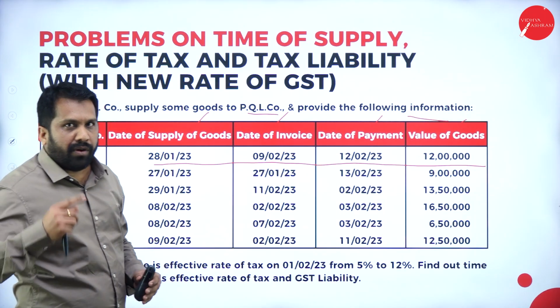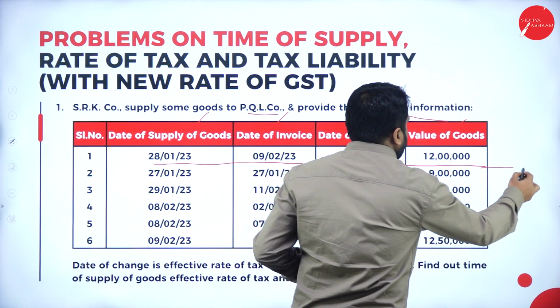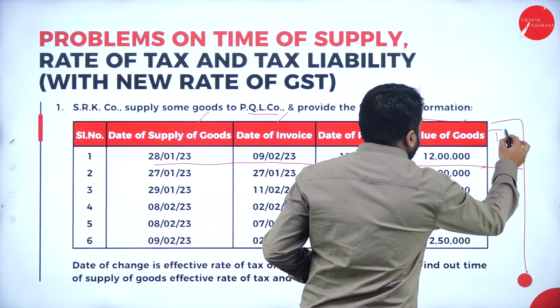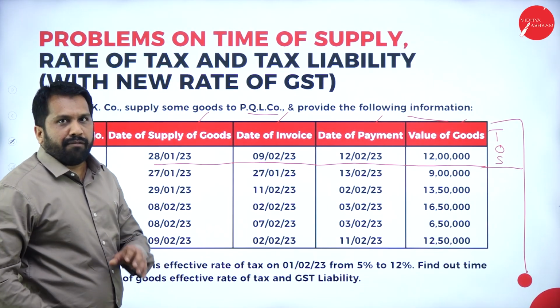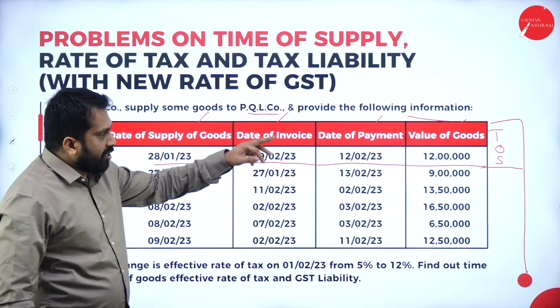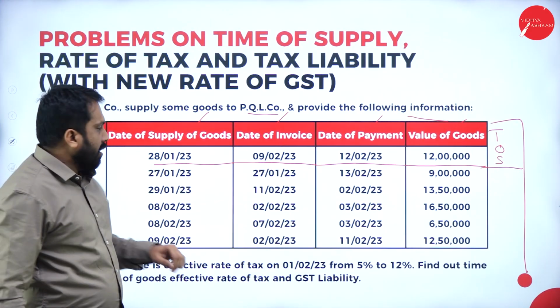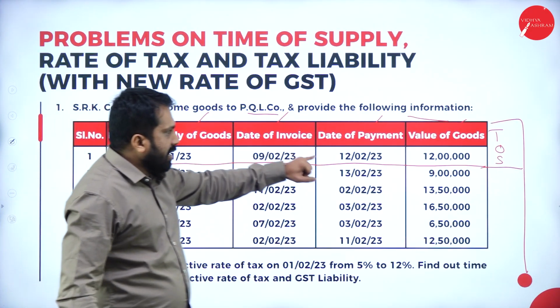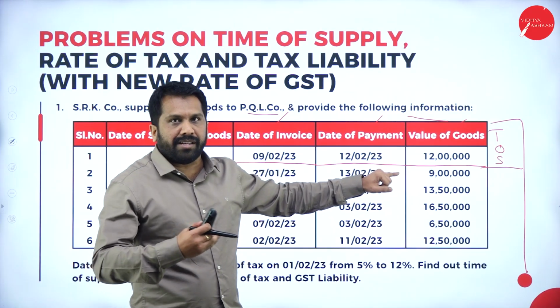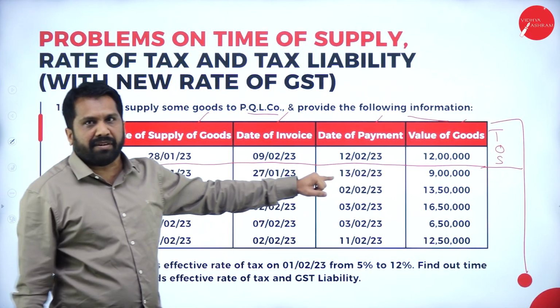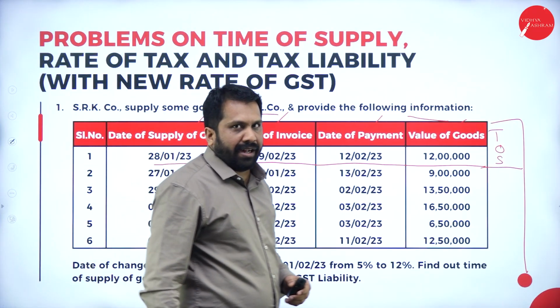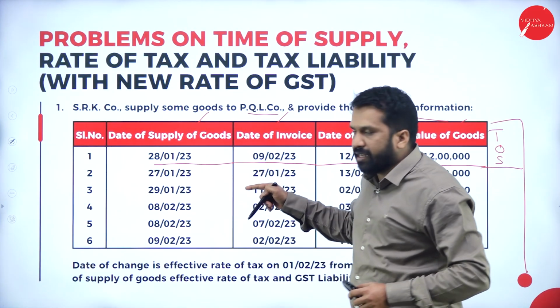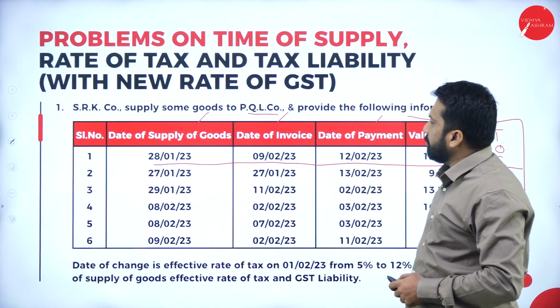You have to add one more column, which will be the time of supply. This will be your 15-mark question. Just add one more column, and whatever dates they have given, you have to see whichever is earlier. The earlier date will be considered the time of supply. I'll go to the answer directly so that the same thing is repeated in your answer.